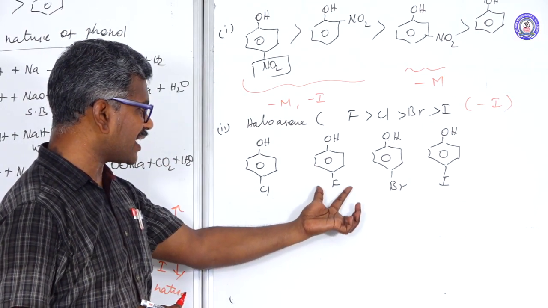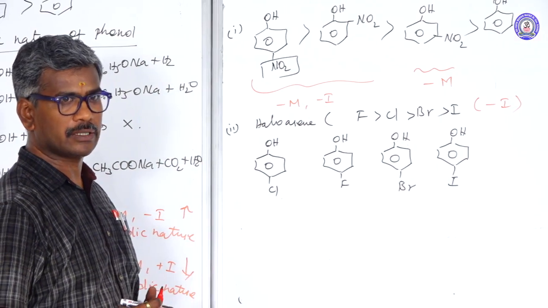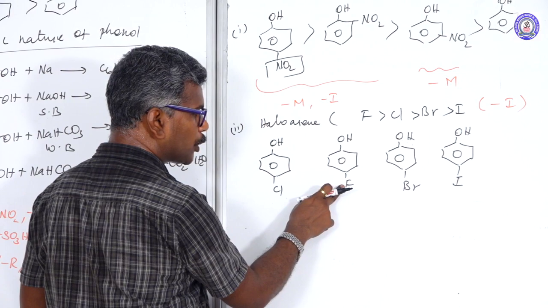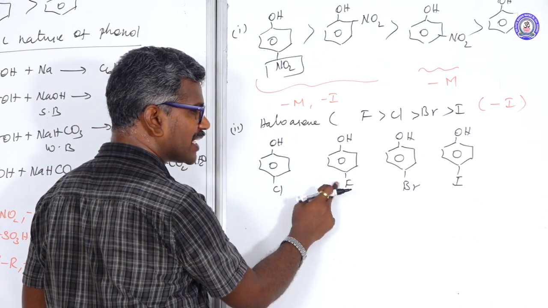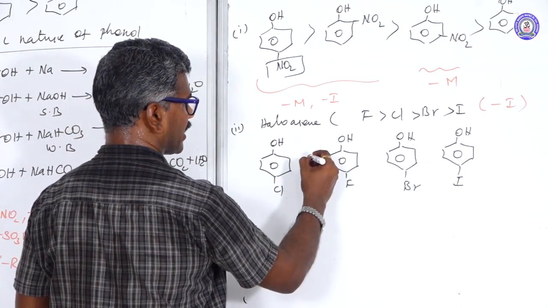But para-fluorophenol is much less acidic than para-chlorophenol. Why? Because the 2p orbital of carbon and the 2p orbital of fluorine overlap, giving less electron withdrawal. So less acidic. So the order is